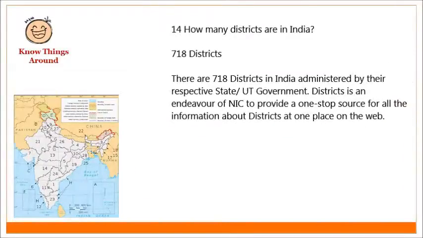How many districts are in India? 718 districts. There are 718 districts in India administered by their respective state or union territory government. District is an endeavor of NIC to provide a one-stop source for all the information about districts at one place on the web.